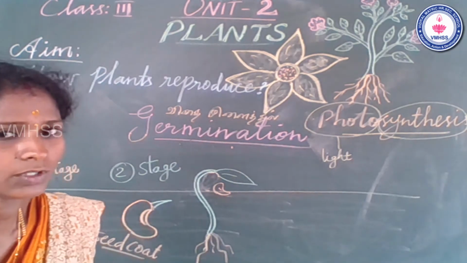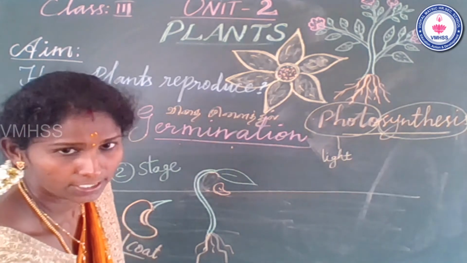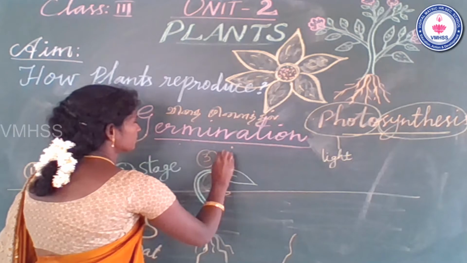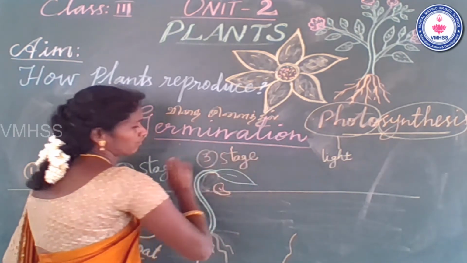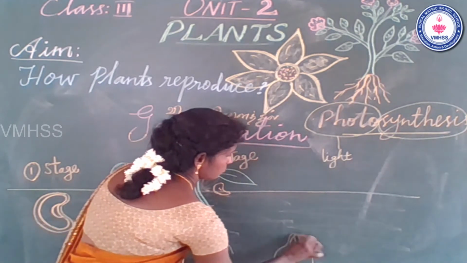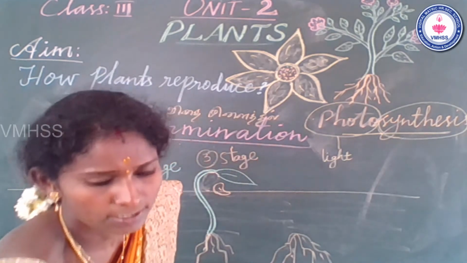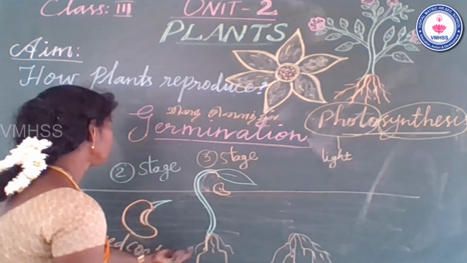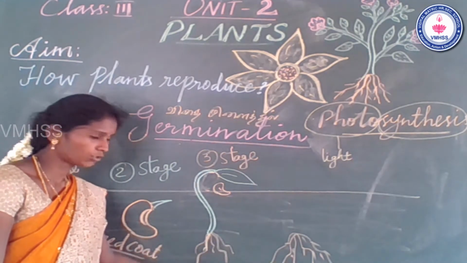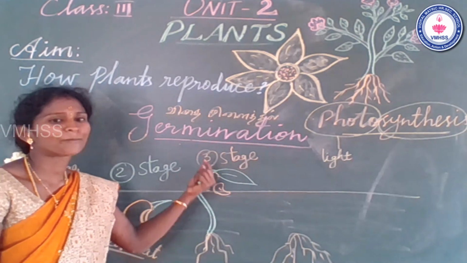What is the fourth stage? The roots are developed and the shoot system is also developed. A small tiny root grows in a downward direction and the small shoot grows in an upward direction.